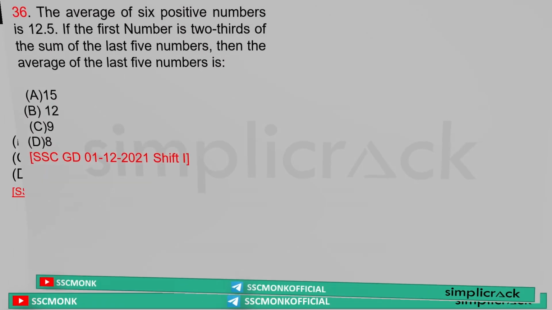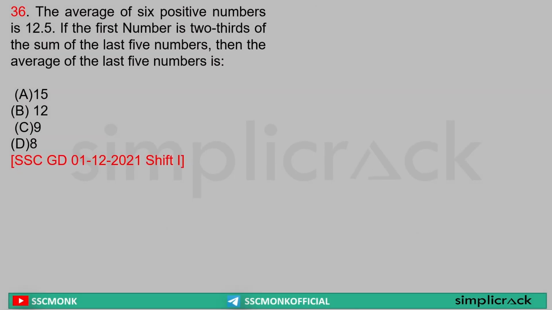Next. Average of 6 positive numbers is 12.5. First number is 2/3 of the sum of the last 5 numbers. Yes or no? Yes. Then average of the last 5 numbers is what?